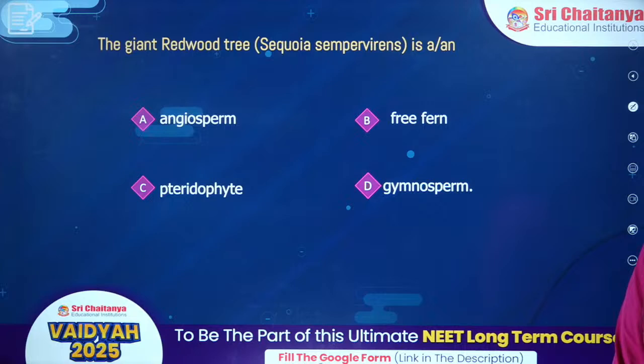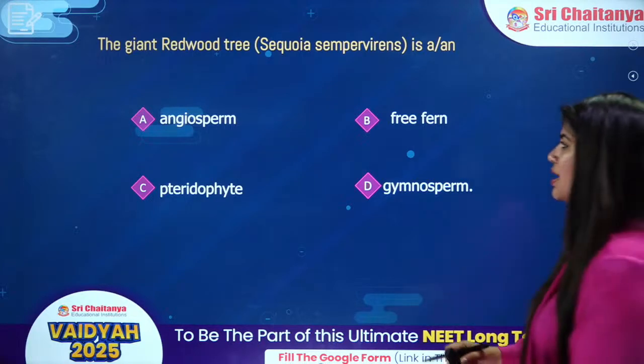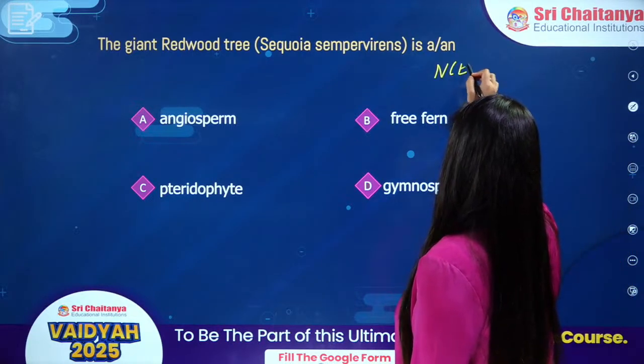Come on, +4 and move to the next question. This question has been picked up from NCERT.